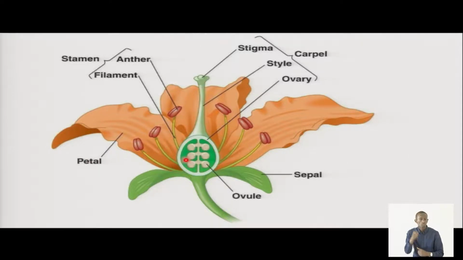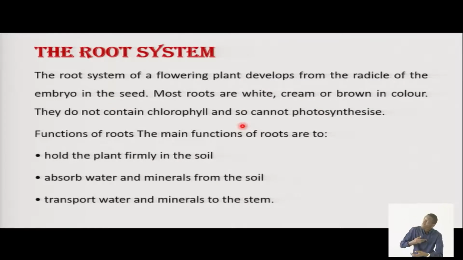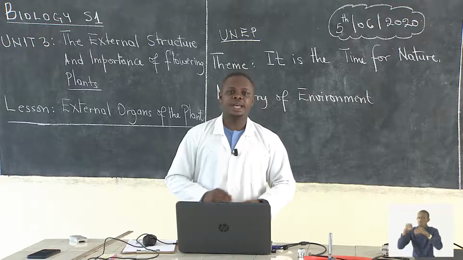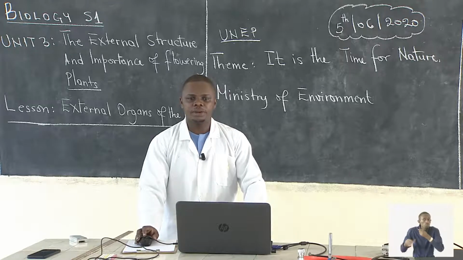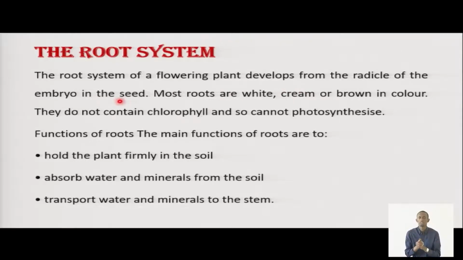And remember, we said flowering plants. That means they have flowers. Then we have the root system. Of course, as we have seen at the beginning, plants have roots, which are very important. The root system of flowering plants develops from the radicle of the embryo in the seed. Most roots are white, cream, or brown in color. That means they don't contain chlorophyll, and so they cannot do photosynthesis.